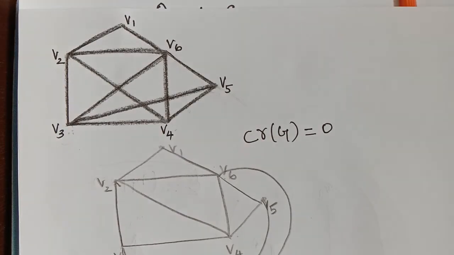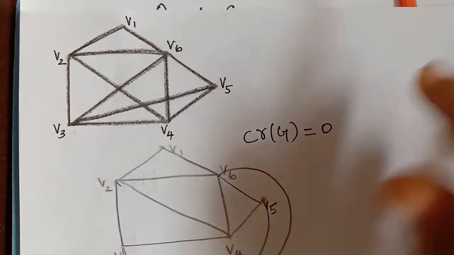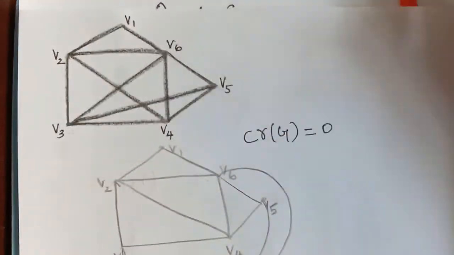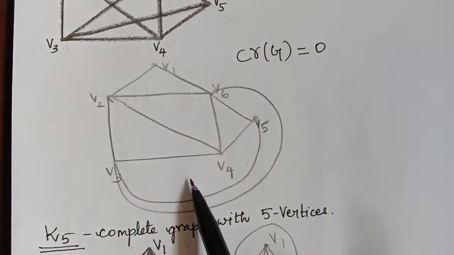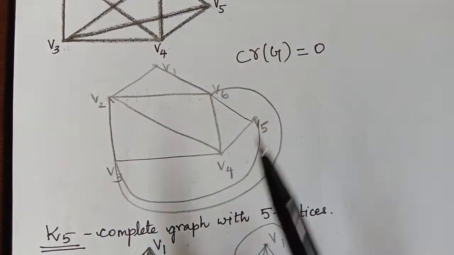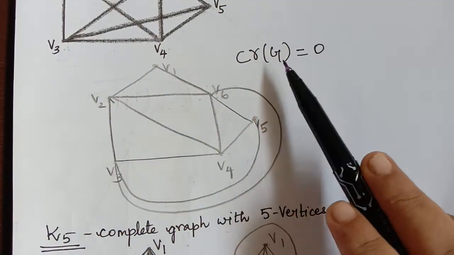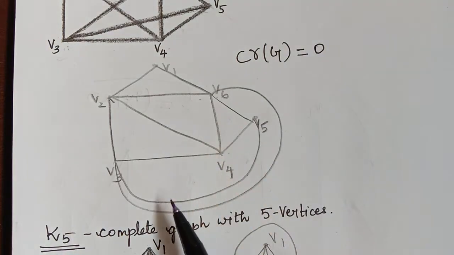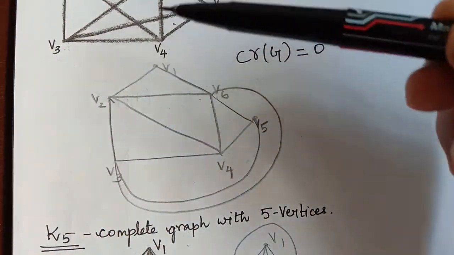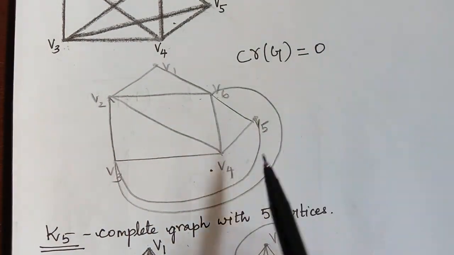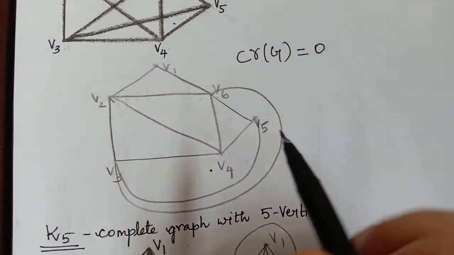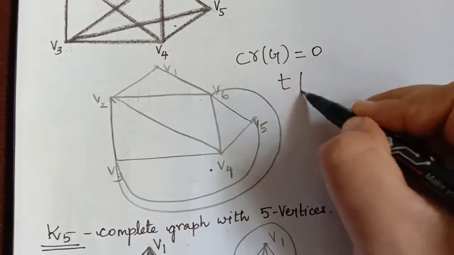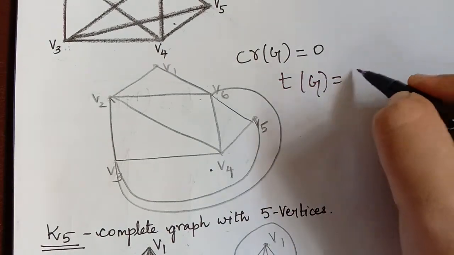We shall use the same graphs which we used to find the crossing number. Now this is another graph where we decompose this graph into a single graph which became planar with no crossing. So the crossing number was 0 in that case. So what we have done is we have decomposed this into a planar graph. Now how many graphs are there? There is one single graph, and therefore the thickness of this graph is also equal to 1.